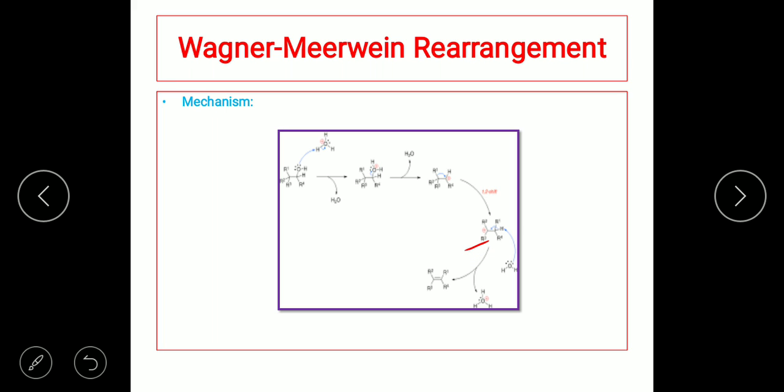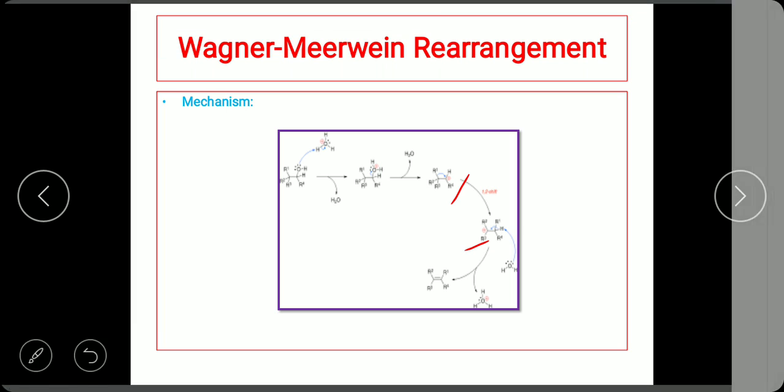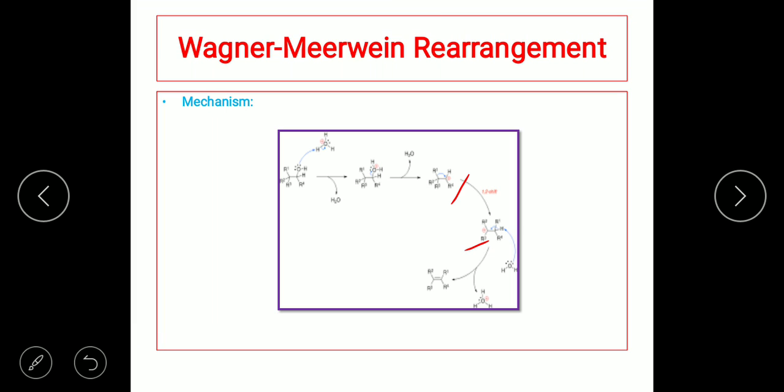Now see, in this first one, the positive charge is here. That is, you can say C2. So the positive charge was on C2. Next, after the 1,2 shift, that is after one of the alkyl groups from C1 moves towards C2, now you can see that the positive charge is on C1. Okay, this is what we call a 1,2 shift.